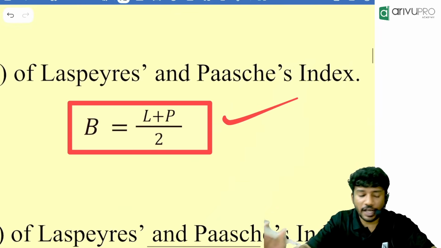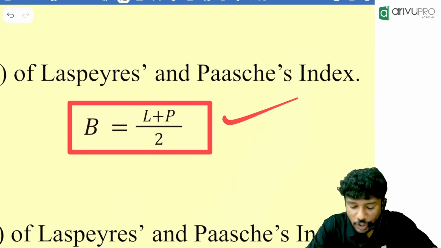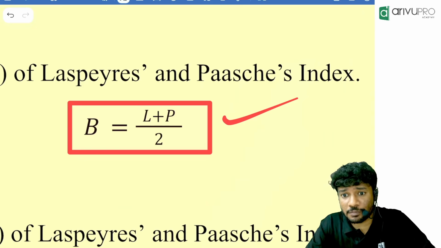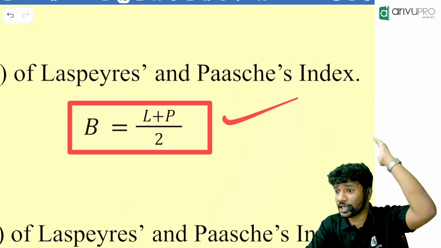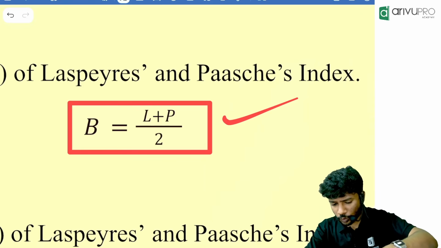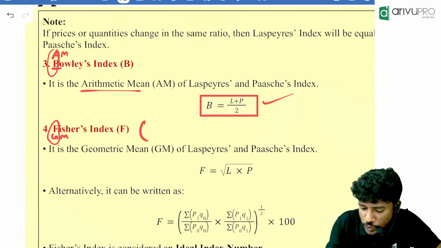The formula for Bowley index number is very simple. Laspeyres plus Paasche divided by what? 2. Arithmetic mean means we need to take the average of them. How many quantities are there? 2 quantities. So L plus P divided by 2. Now, Fisher's. Fisher's index number is also called the ideal index number.